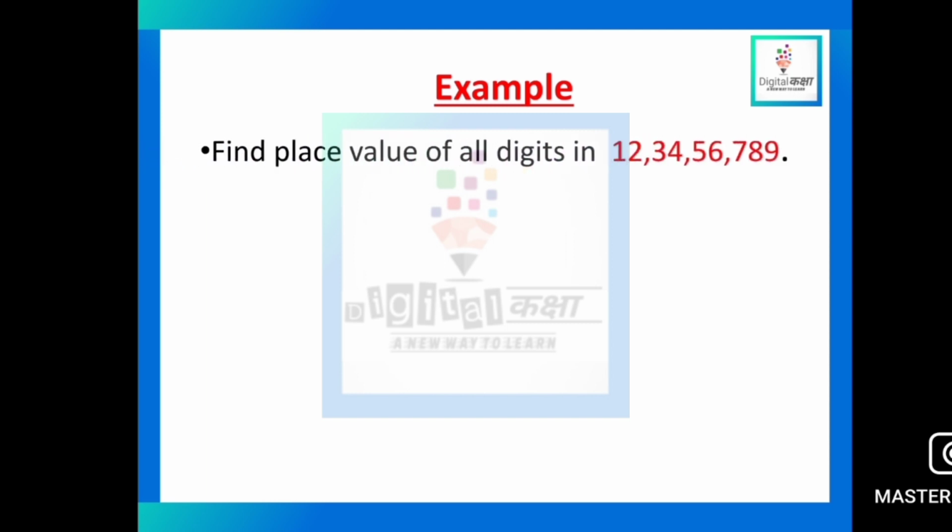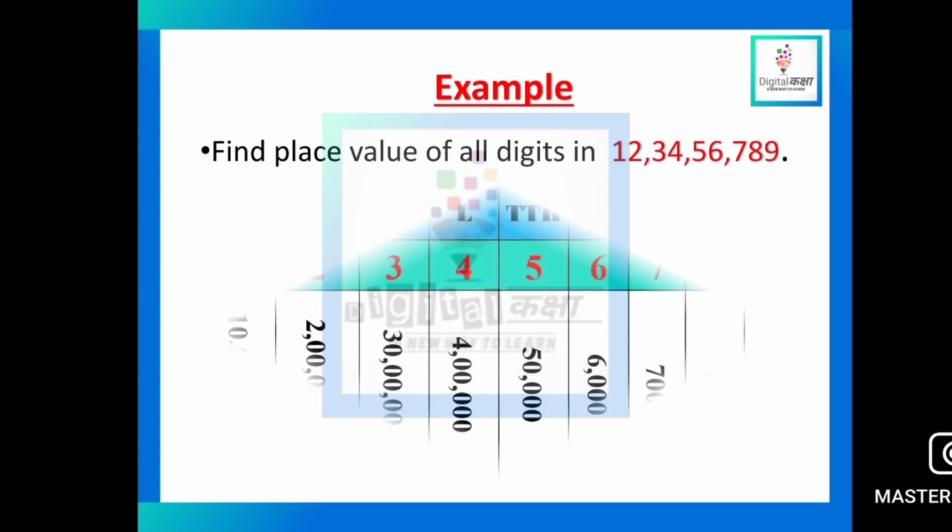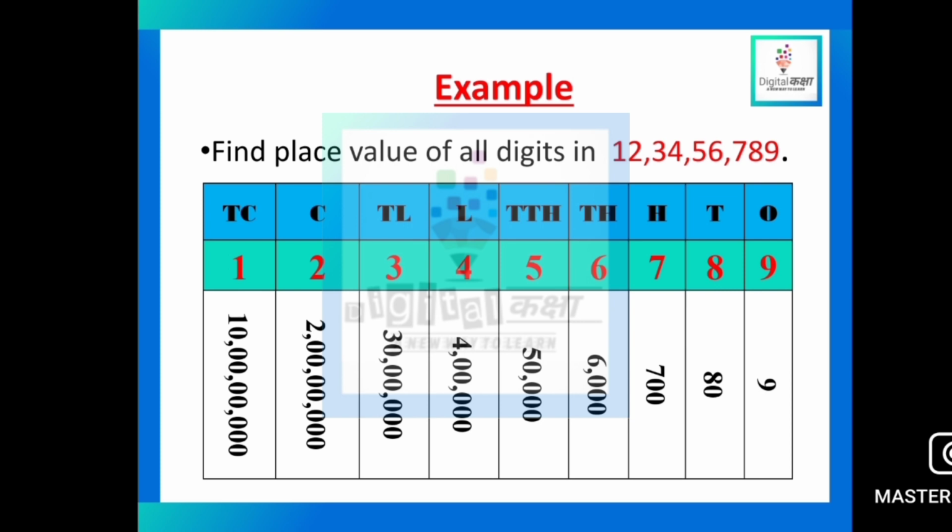You have to find the place value of all digits in the given number. Ones, tens, hundreds, thousands, ten thousands, lakh, 10 lakh, crore, 10 crore. So how will you read this number? 12 crore 34 lakh 56,789. This is how you read this. So we will arrange the digits in the table given.